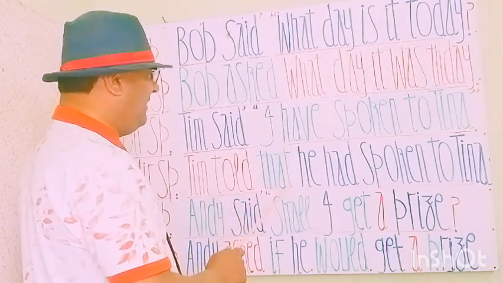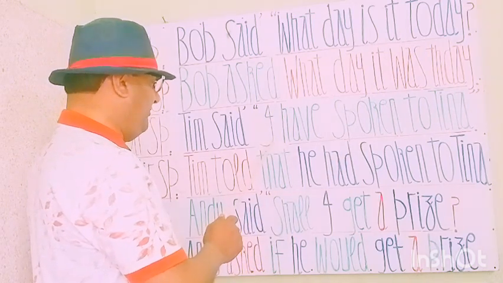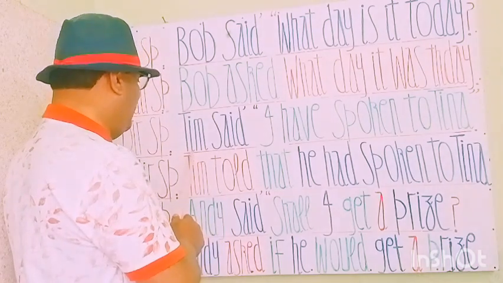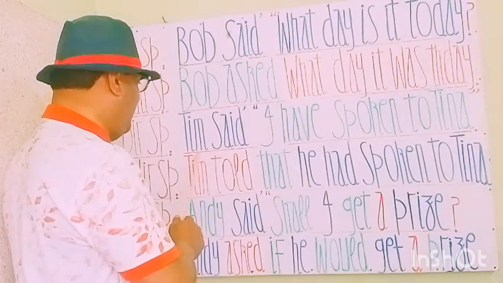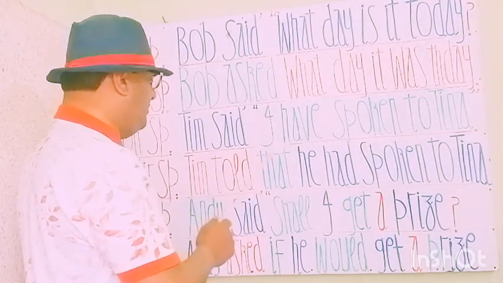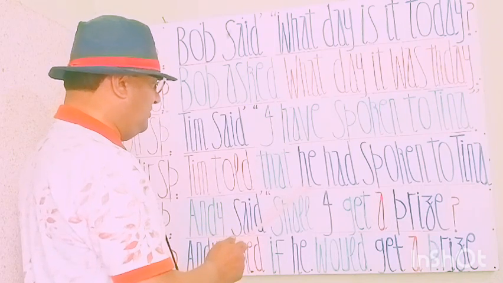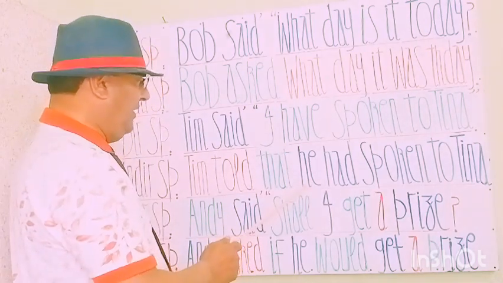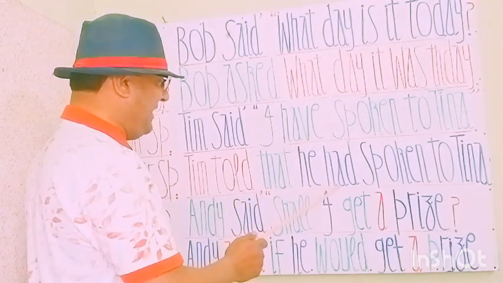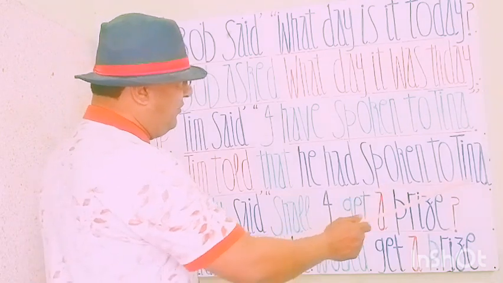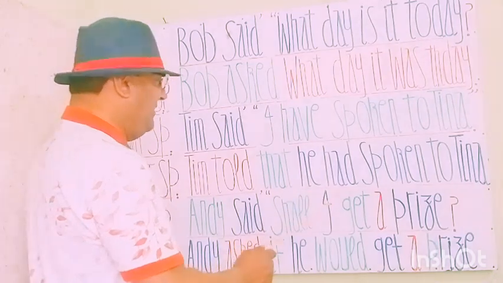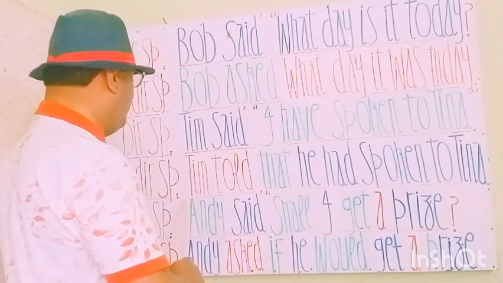So Tim told that. Now you see here, I is the first person pronoun. This will be replaced by outer subject, that is Tim, and we require its subjective pronoun, that is he. He is a subjective pronoun of Tim, so I is replaced by he, so he will be here. And now the change of verb form: have will change to the past had, so that he had spoken to Tina. Tim told that he had spoken to Tina. This is the new statement.